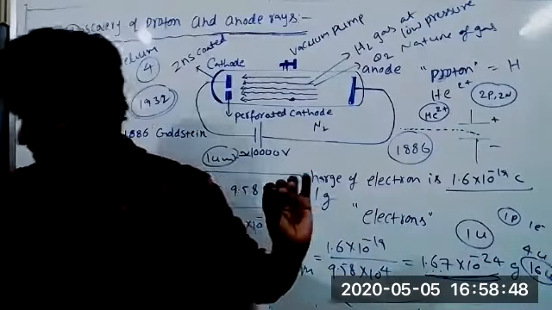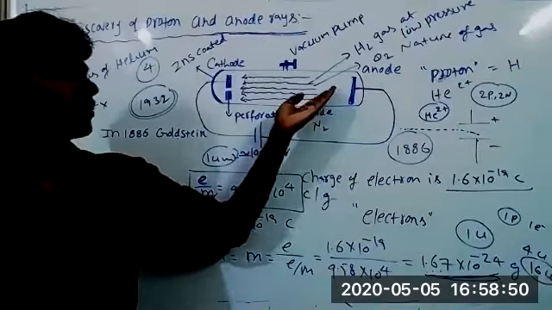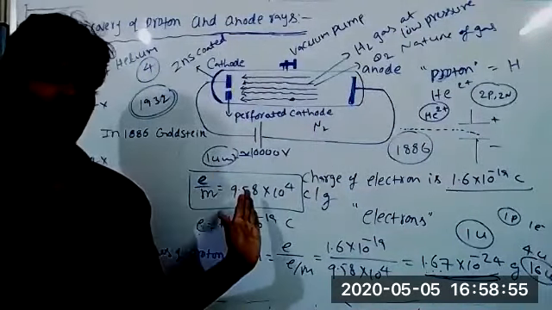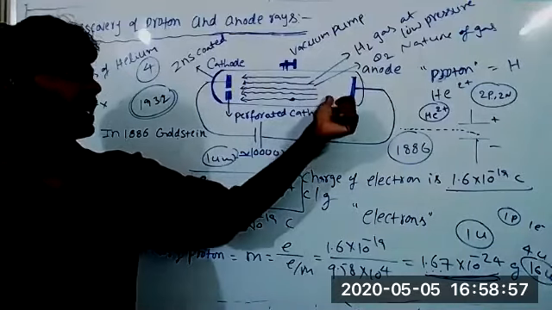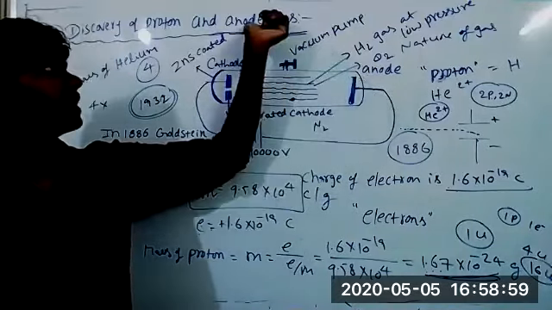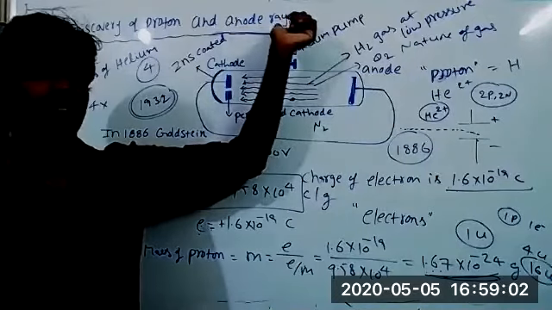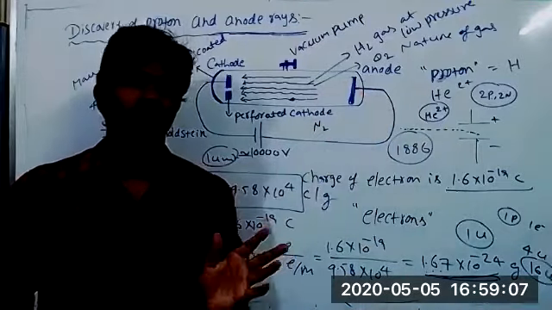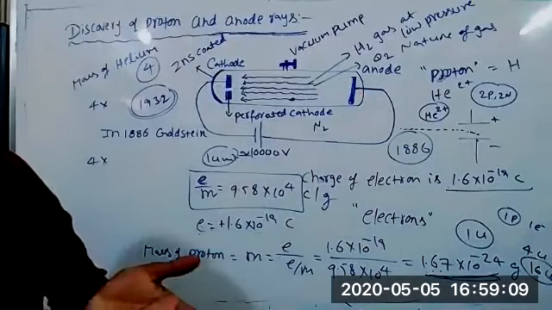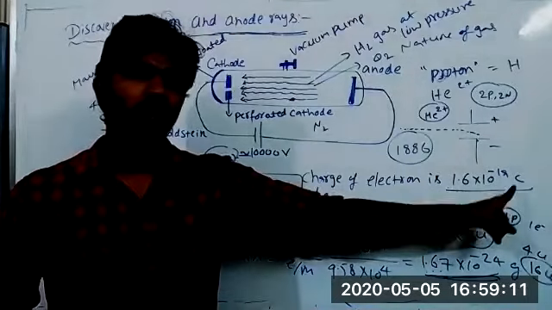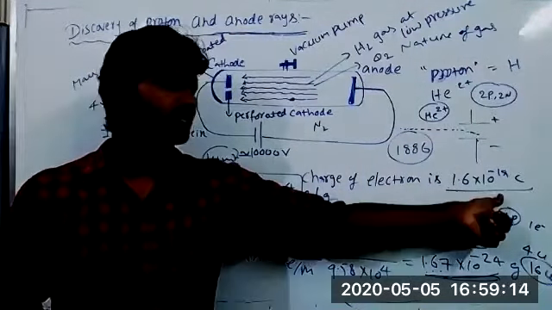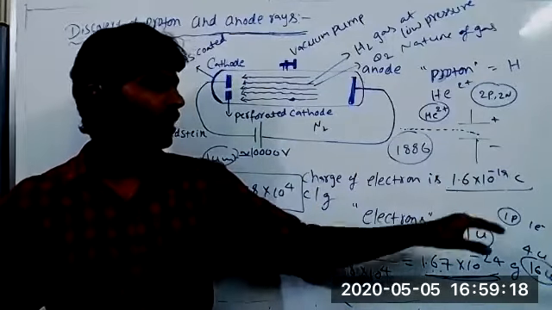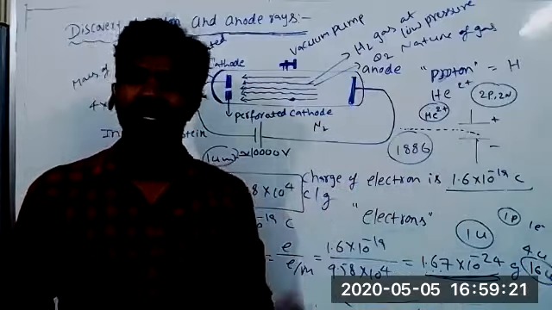Further, two more points about this. Suppose you are taking different gases. No doubt they give different e/m ratio values. However, the charge carried by the particles constructing the anode rays is a simple multiple of 1.6 into 10 power minus 19 coulombs. Their atom may lose 2 electrons, that means 2 into this number; if the atom loses 3 electrons, 3 into this number. However, the charge carried by those particles is a simple whole-number multiple of 1.6 into 10 power minus 19 coulombs only.